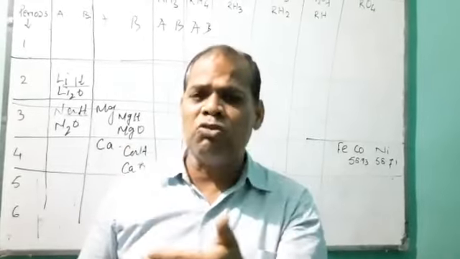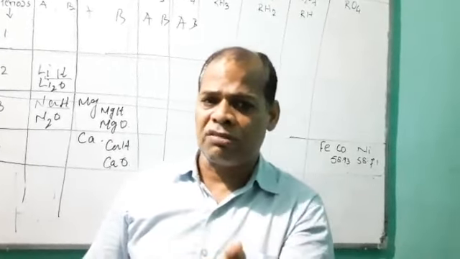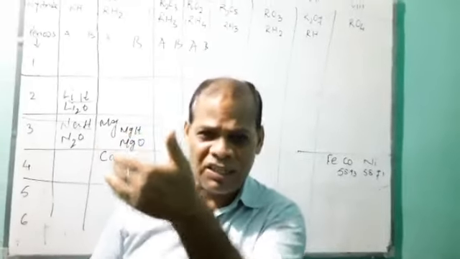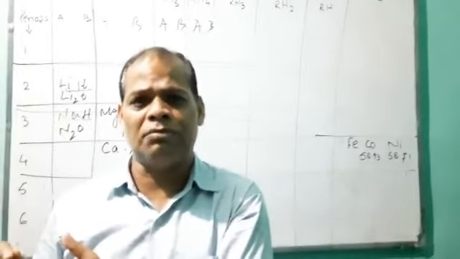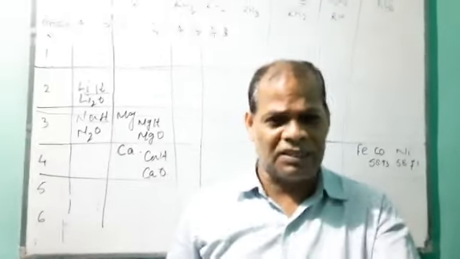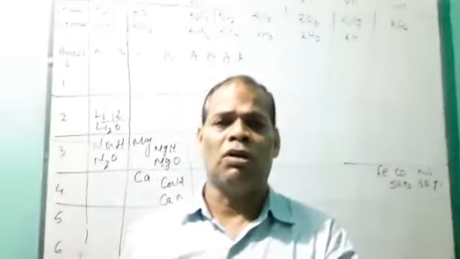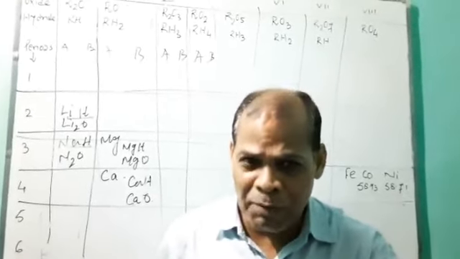Similarly, below aluminium, the elements were missing, so he left the gap. Below silicon, the elements were not present at that time, so he left the gap. And tentatively he kept the name also. What did he say? Eka boron. What is Eka boron?